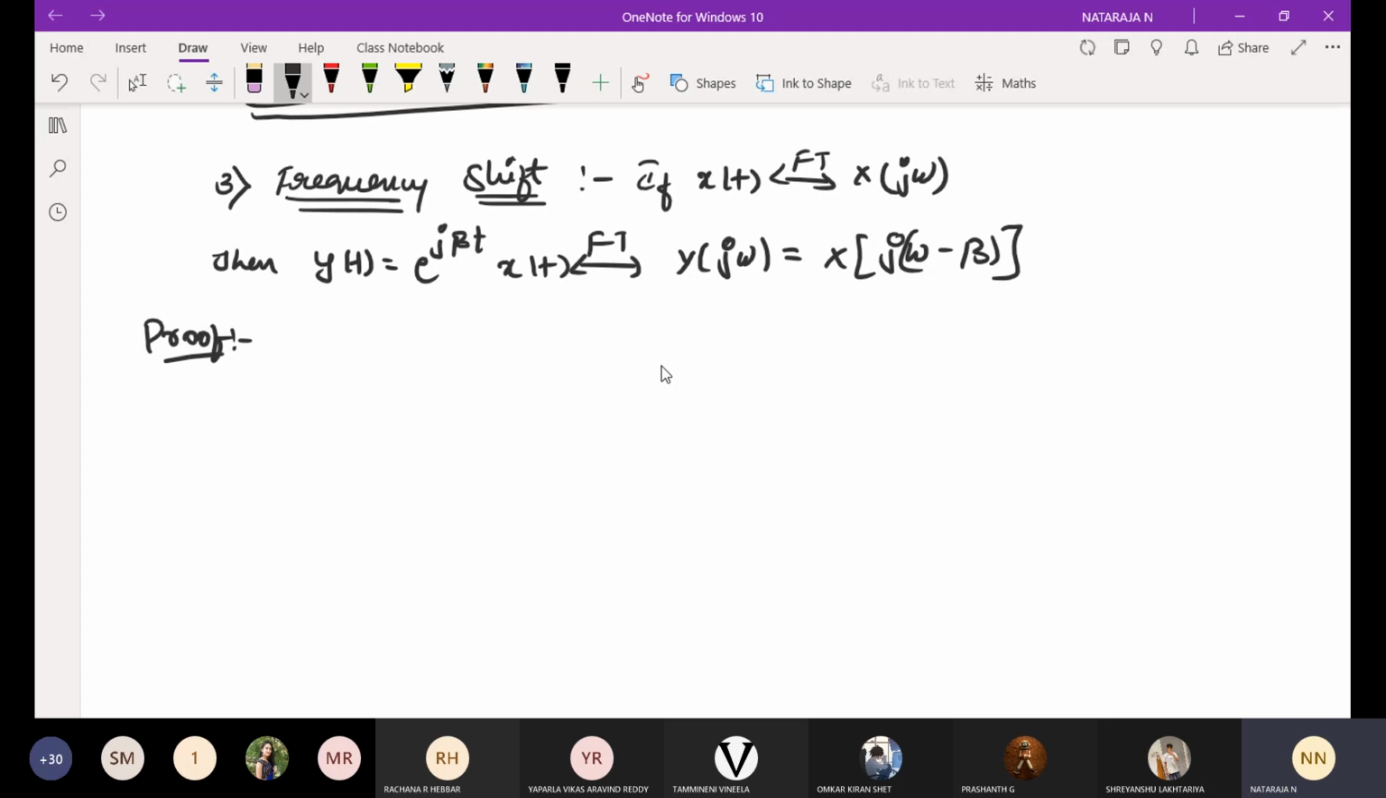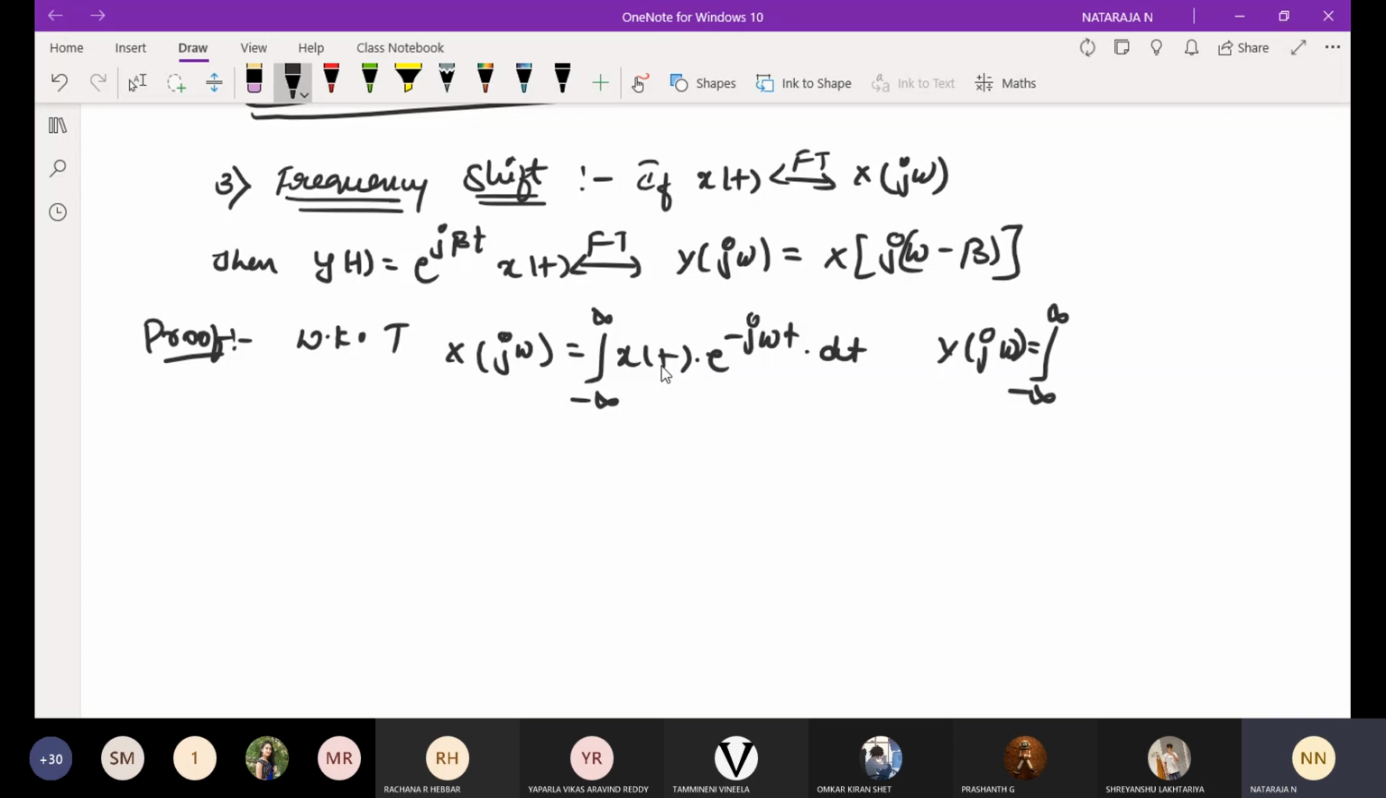Proof. We know that x of j omega is equal to integral from minus infinity to infinity x of t into e power minus j omega t into dt. Then y of j omega is equal to integral from minus infinity to infinity y of t into e power minus j omega t into dt. Now I need to substitute this y of t in terms of e power j beta t into x of t.